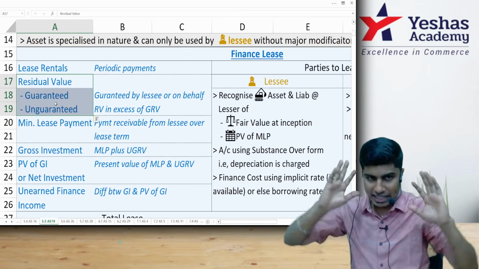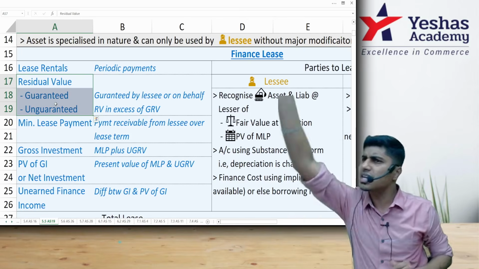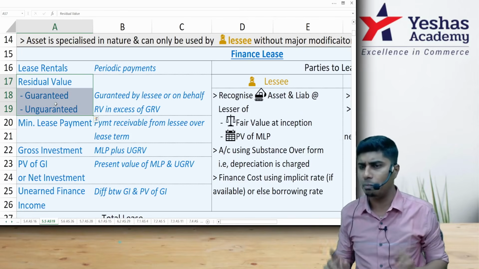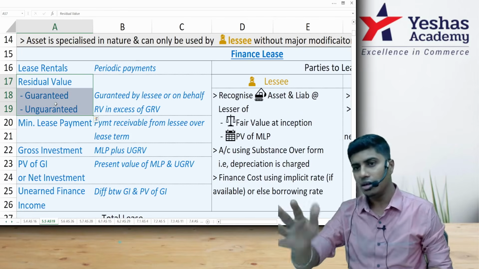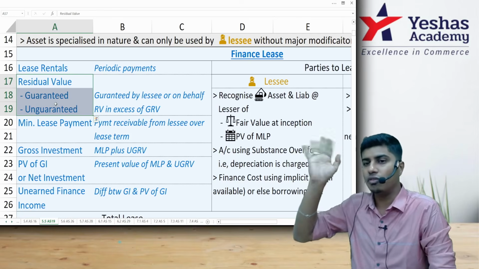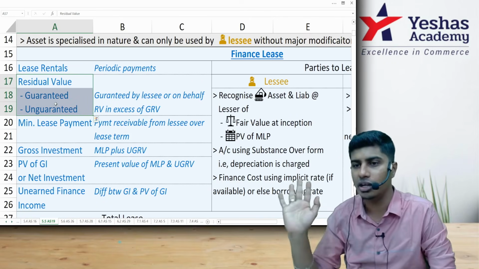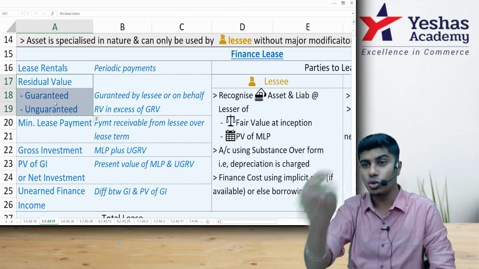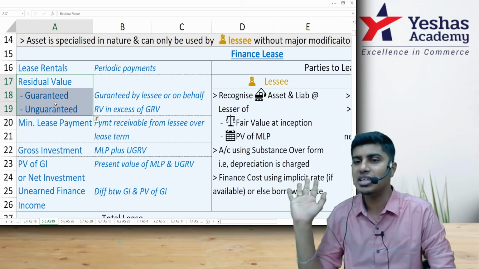Sometimes the lessee does not guarantee. The lessee will say, let us see. That day, if I feel like paying so much, I'll pay. That will not be guaranteed, but still believed to be the residual value of the lessor. The lessor has asked, the lessee has not agreed. You are telling me at the end of the lease, you will pay 2 lakh rupees for the asset. I am asking 5 lakh.